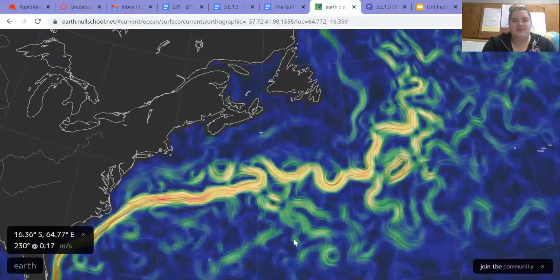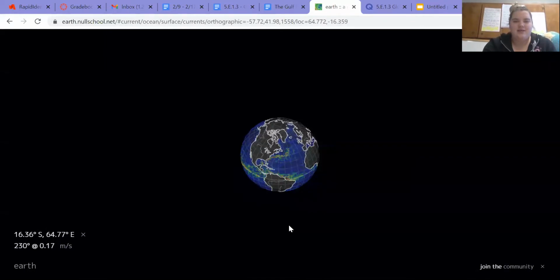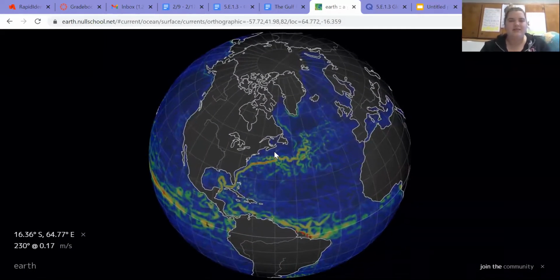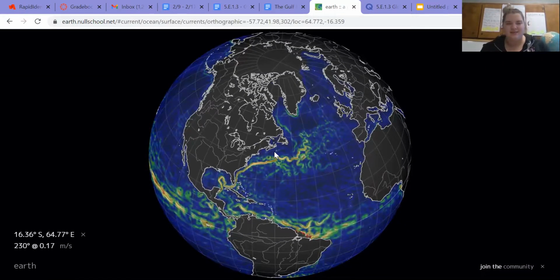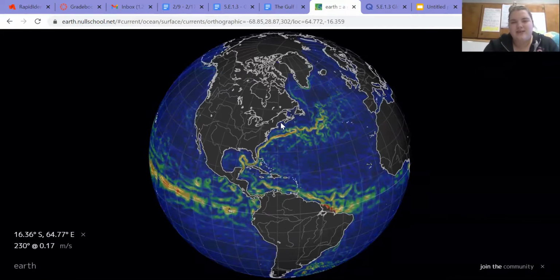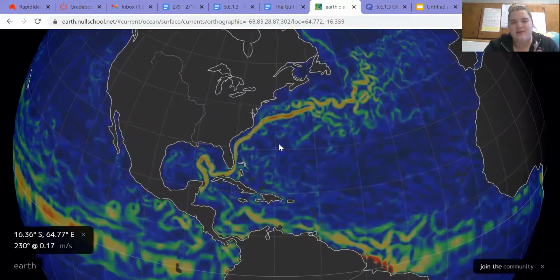I'm going to show you what this looks like on our globe. So here we have the globe of Earth. And this is what Earth looks like. You guys know that. Today we're going to zoom in. Here's North America, and we're going to zoom in right along the coast of North America.